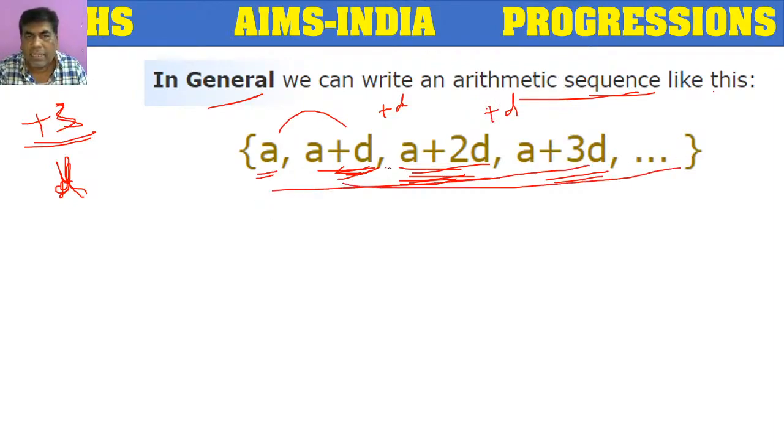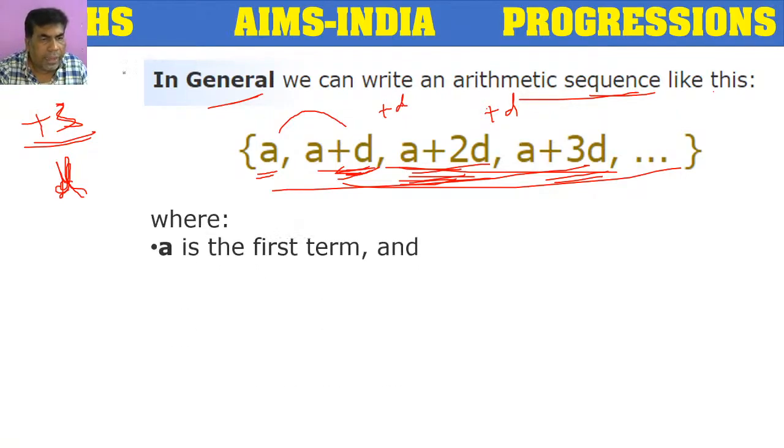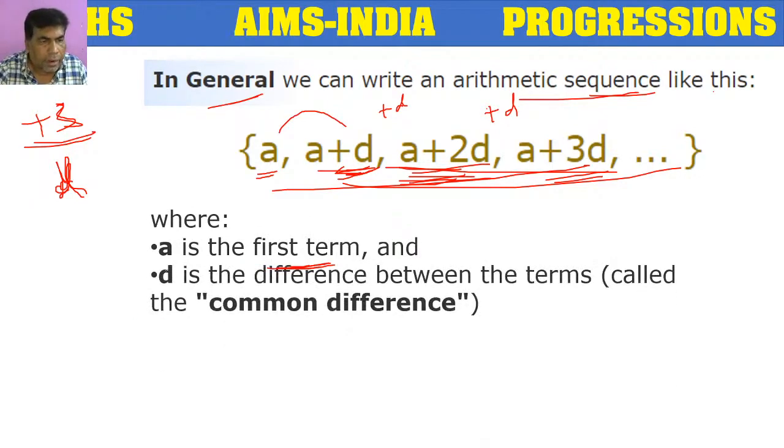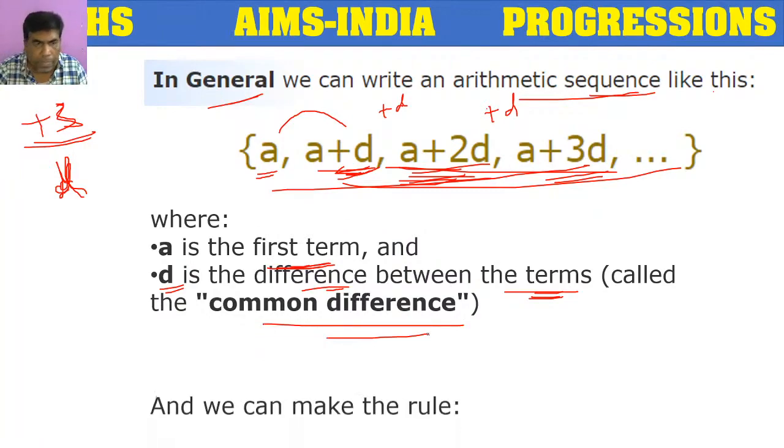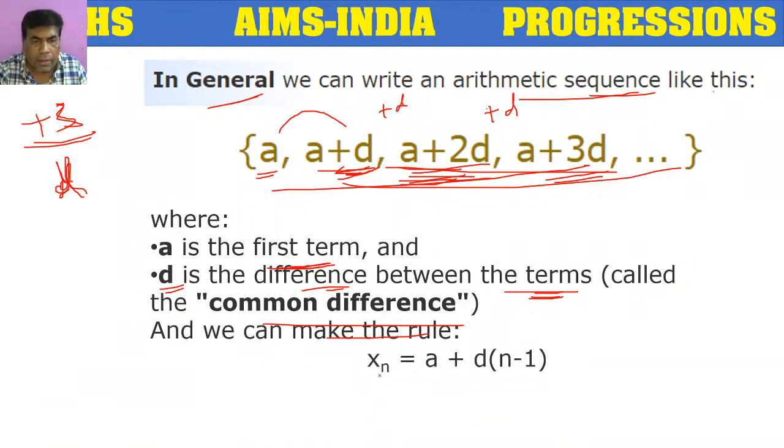So this is the general expression of an arithmetic sequence. Here a is considered as the first term, and d is the difference between any two consecutive terms, that is, side by side terms. So that is the common difference. And what is the rule here? Xn means the nth term. The nth term is equal to a plus d into n minus 1.